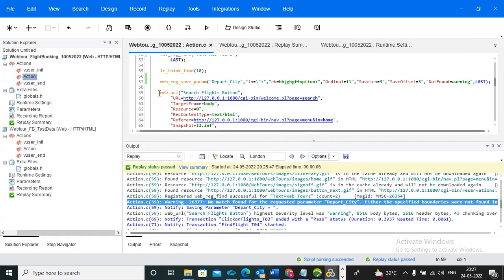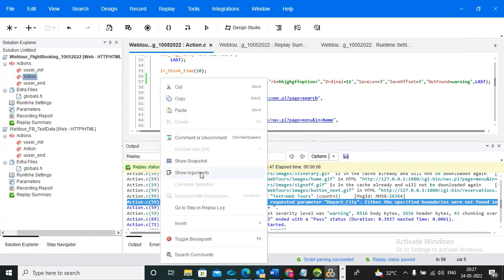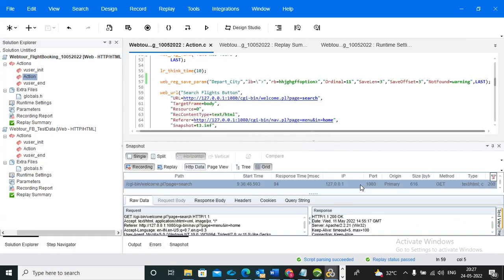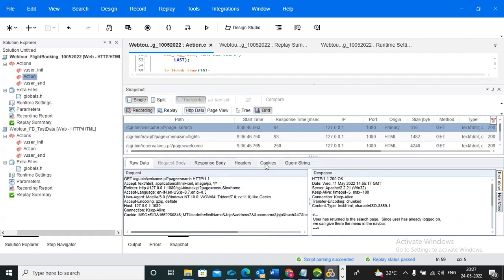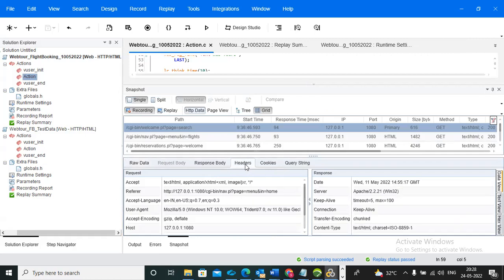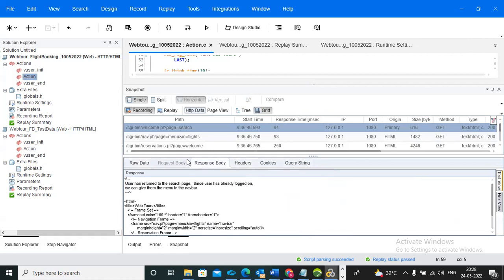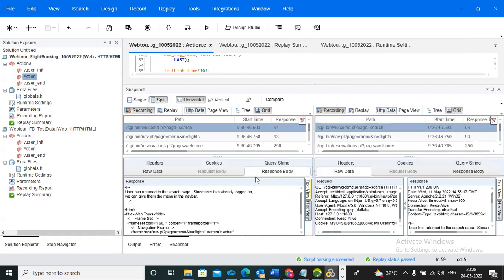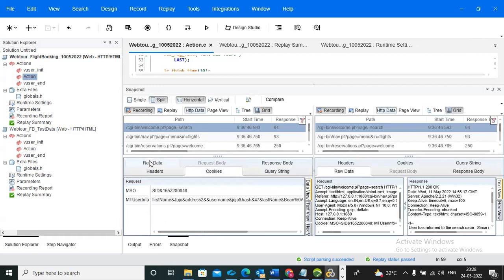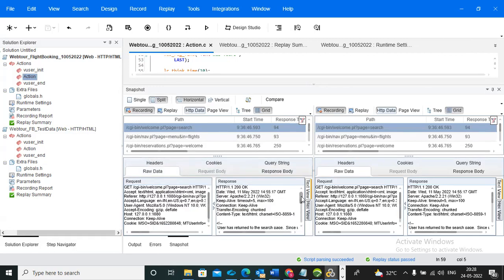For example, you can click here and click on snapshot view, and here you will see some frames.